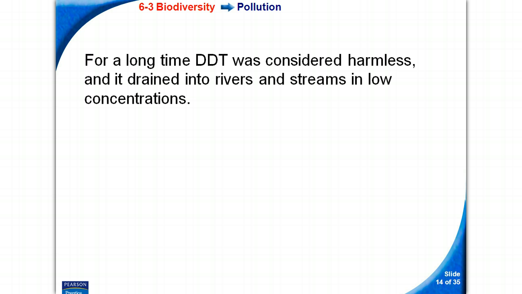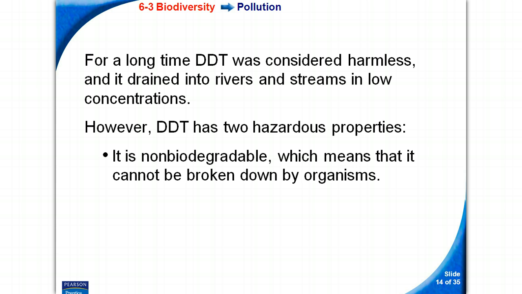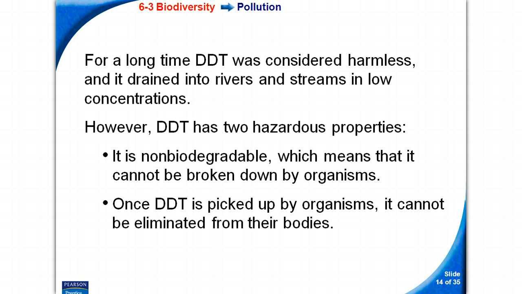For a long time, DDT was considered harmless, and it drained into rivers and streams in low concentrations. However, DDT has two hazardous properties. It is non-biodegradable, which means that it cannot be broken down by organisms. And once DDT is picked up by organisms, it cannot be eliminated from their body. So once organisms got DDT into their body, they couldn't get rid of it. They couldn't clean it out. DDT is a chemical.